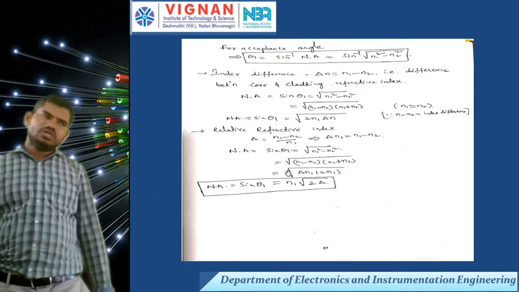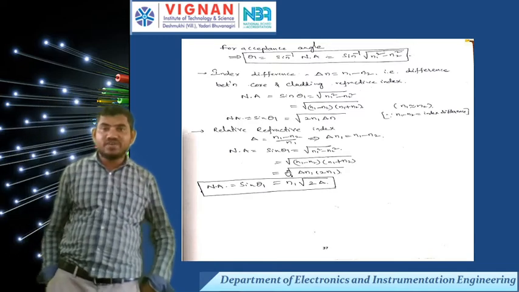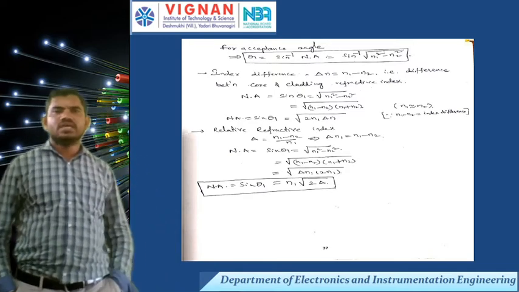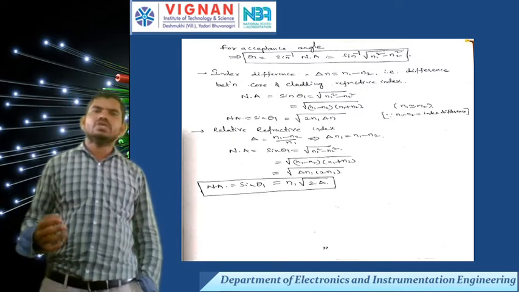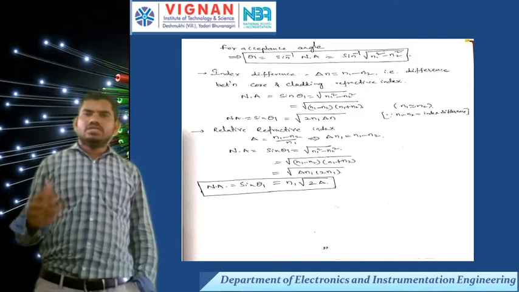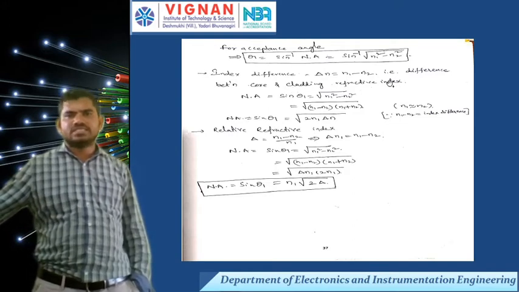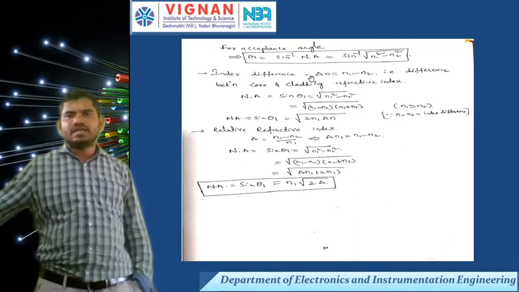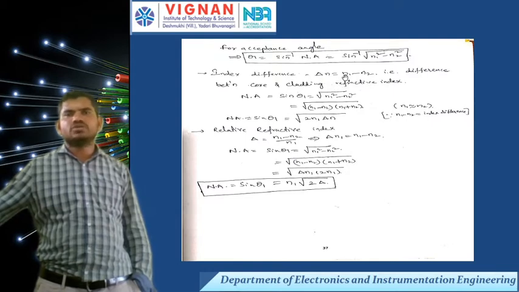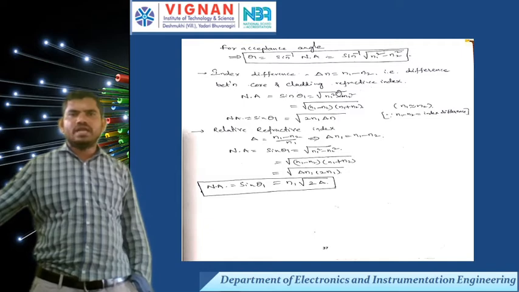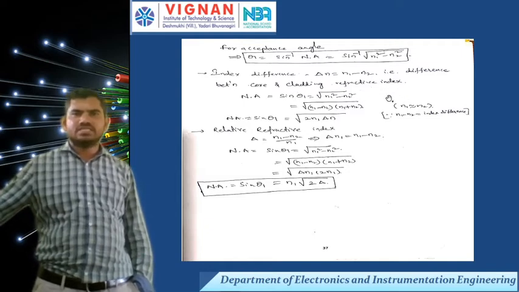Now I want to discuss index difference. What is index difference? Index difference is the difference between the refractive index of the core and cladding. It is denoted by delta n, that is equal to n1 minus n2. It is the difference between the core and cladding refractive index, that is nothing but n1 minus n2.